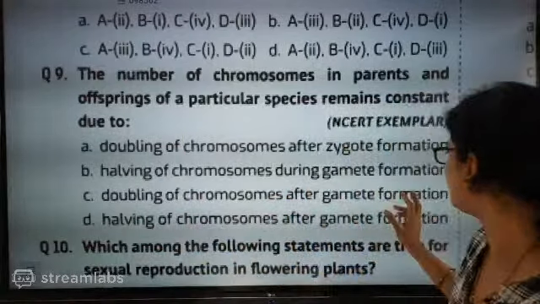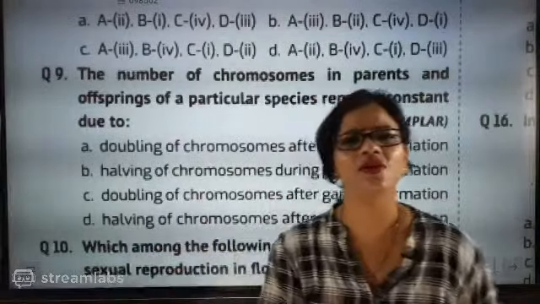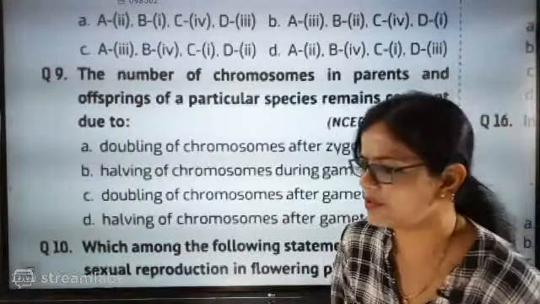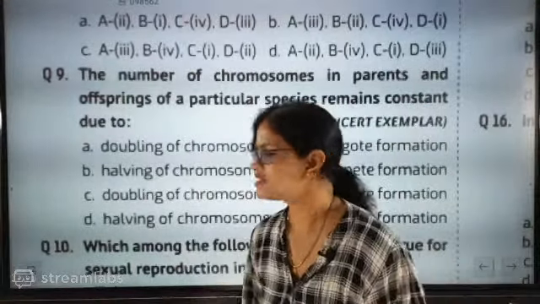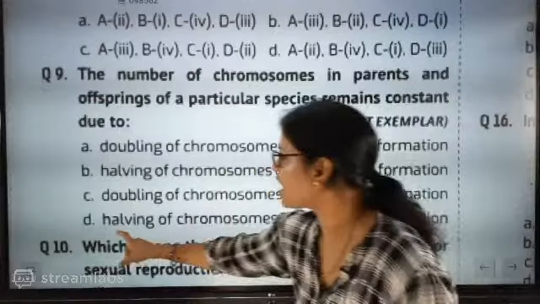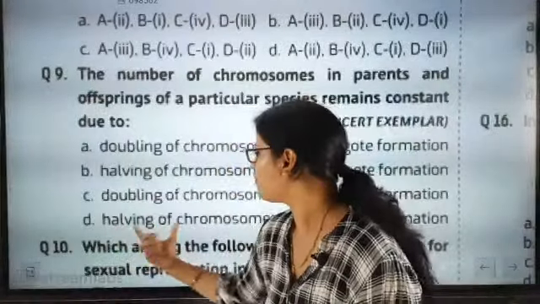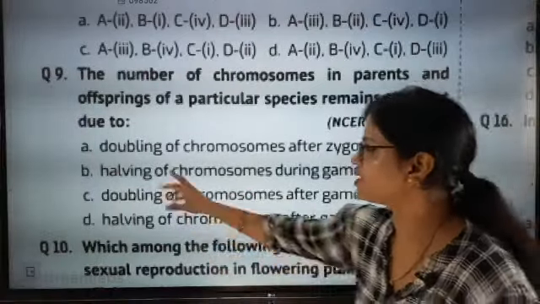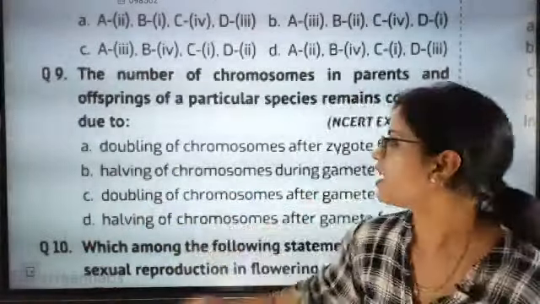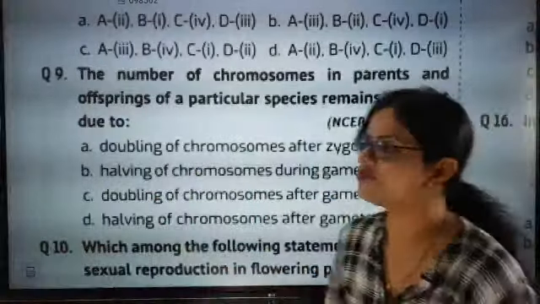Doubling of chromosomes after gamete formation: why would we double the chromosomes after gamete formation? That is halving. I read it as halving of chromosomes after gamete formation. So doubling of chromosomes and halving of chromosomes after gamete formation, kill those. Halving of chromosomes during gamete formation.